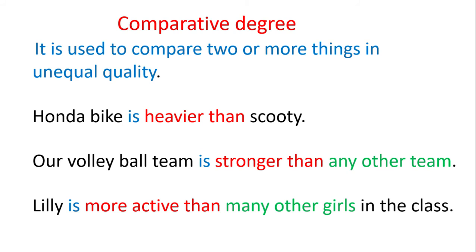Lily is more active than many other girls in the class. The phrase many other girls indicates it is comparative degree. So, we use the phrase more active than to indicate comparative degree. Lily is singular, so we use the singular verb is.